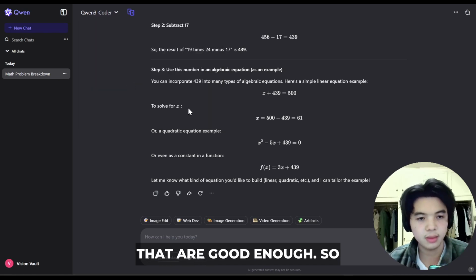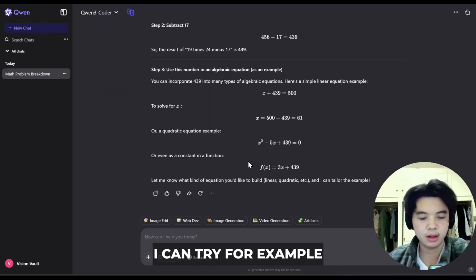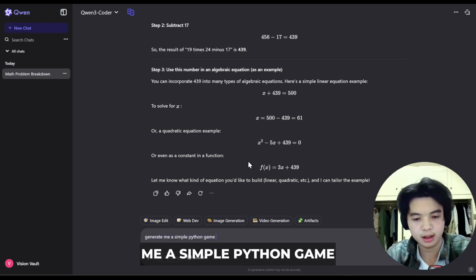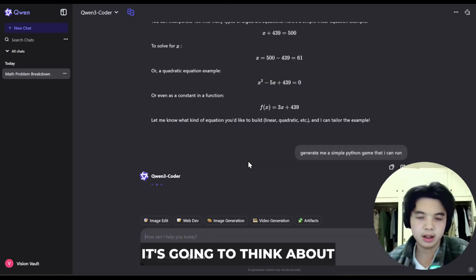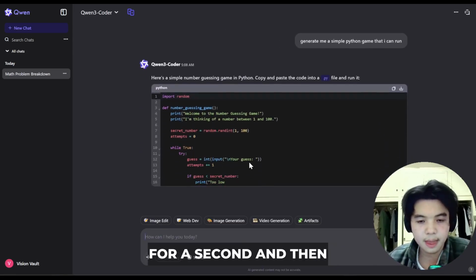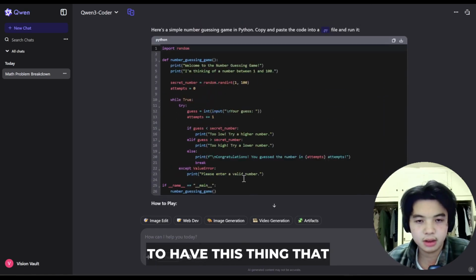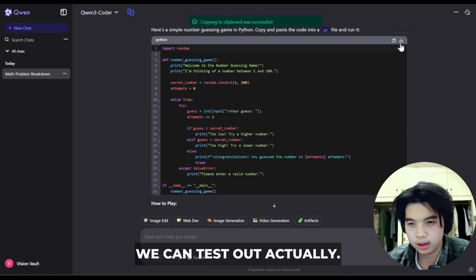They're good enough. So I can try, for example, the coder. I'll say generate me a simple Python game that I can run, and it's going to think about it for a second, and then what you're going to see right here is that it's going to have this thing that we can test out actually.